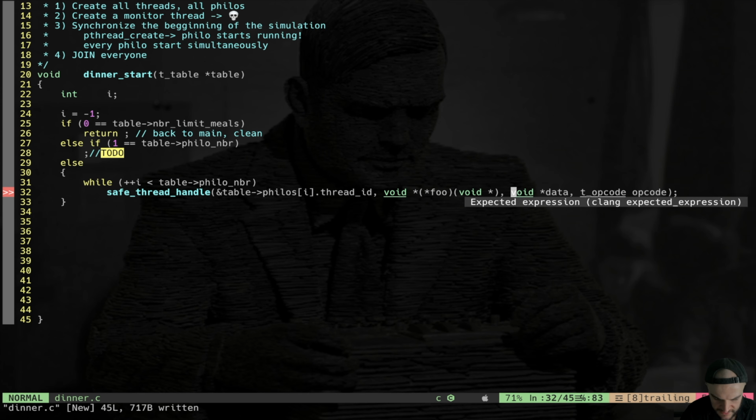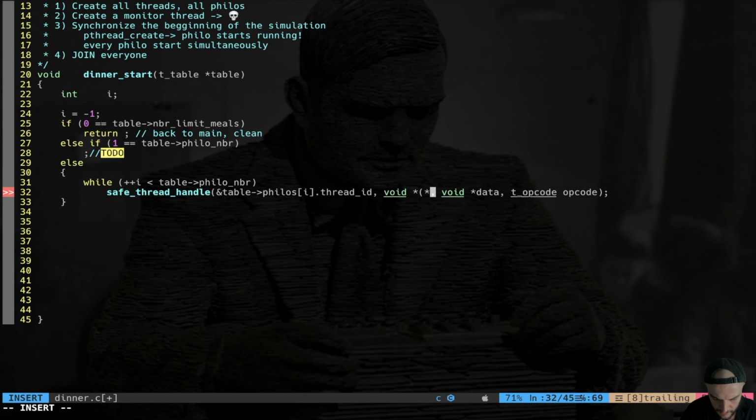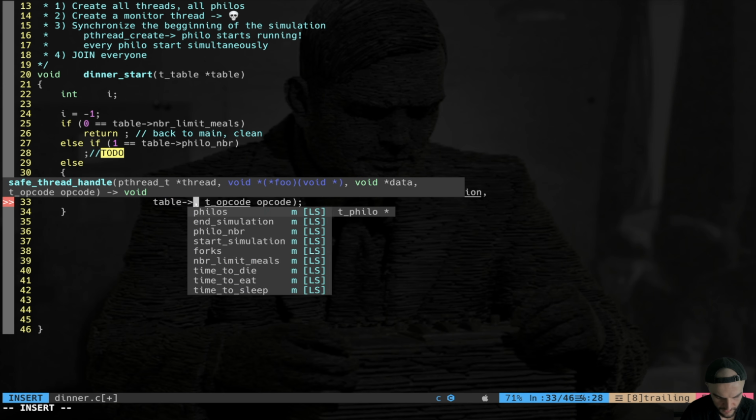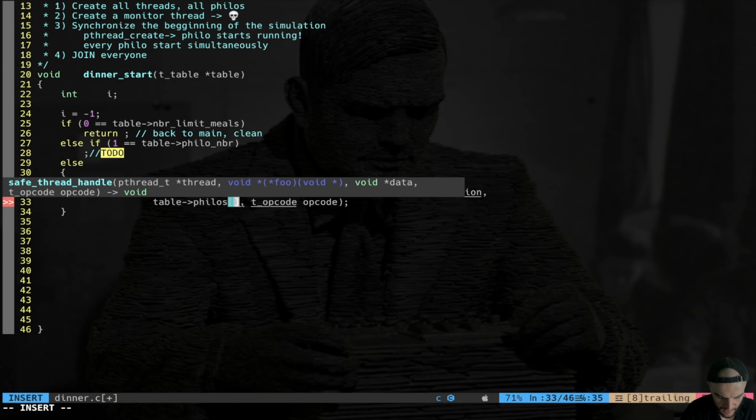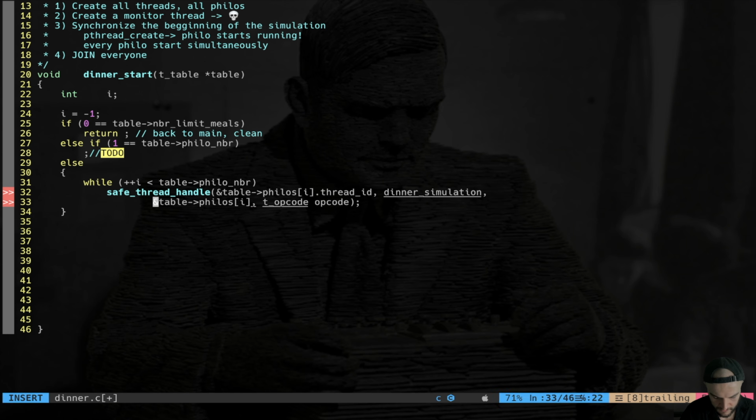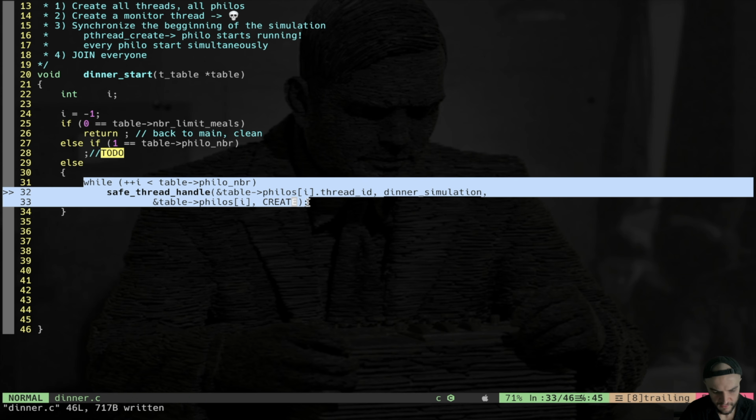Then we have to pass a pointer to function, which is gonna be dinner simulation. Here I don't need an ampersand, this is redundant. Already when the compiler sees the name of a function without the parentheses, it already understands that this is just a pointer to function. We're gonna pass as data the actual philosopher itself, so philo in position I by reference. And the opcode is gonna be create. Okay, that's it. This is a while loop that is gonna create all the threads, all the philosophers.